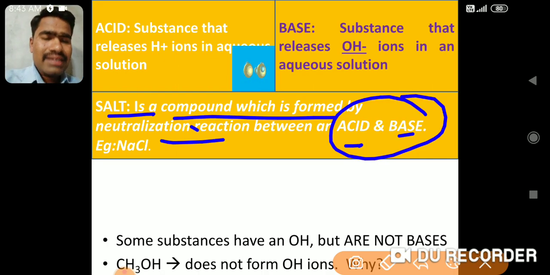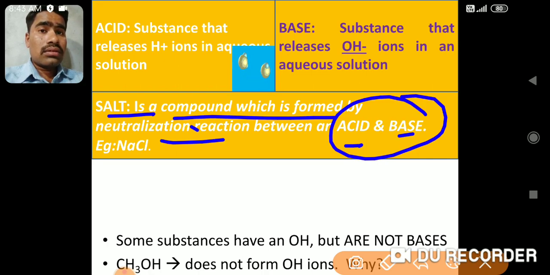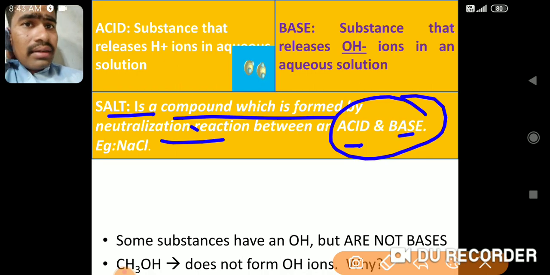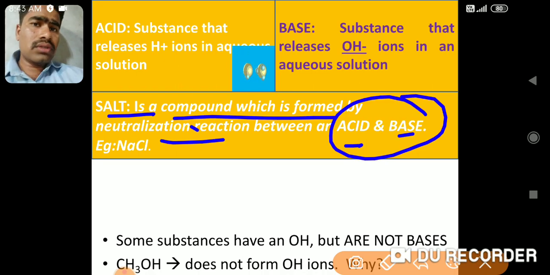When we suffer from acidity, we take ENO, right? In the stomach, hydrochloric acid is secreted in a large quantity. We feel a burning sensation, and to cure that, either antacid tablets are taken, or ENO is also a medicine for this. ENO consists of a base.